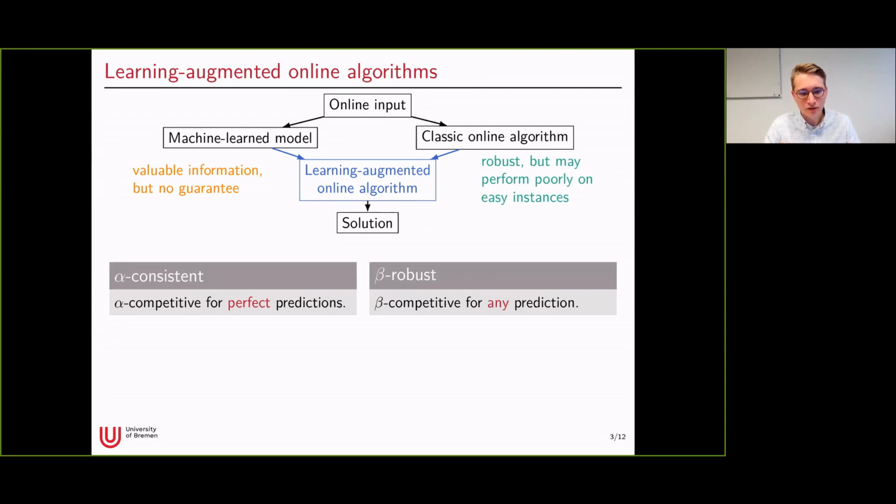So think of this alpha as being really small, and it should, for example, break existing lower bounds in the online model. And on the other side, we still want our algorithm to be robust, which means that it should be competitive for any prediction, which then says that for any input, its cost should not be much worse than the one of an optimal offline solution.